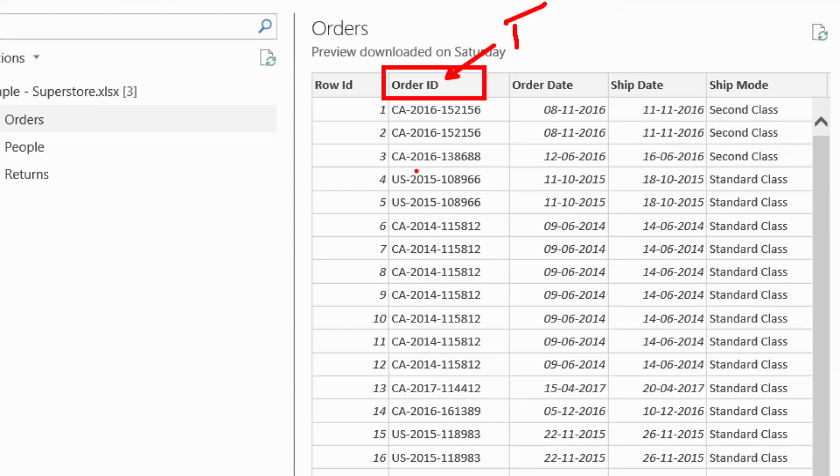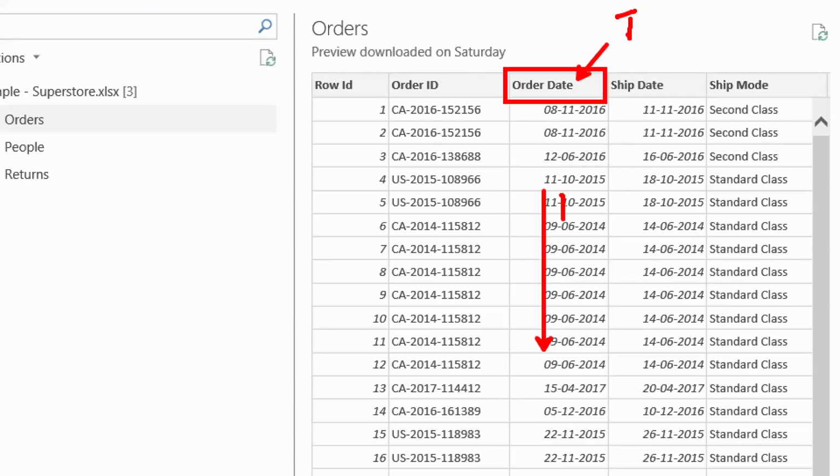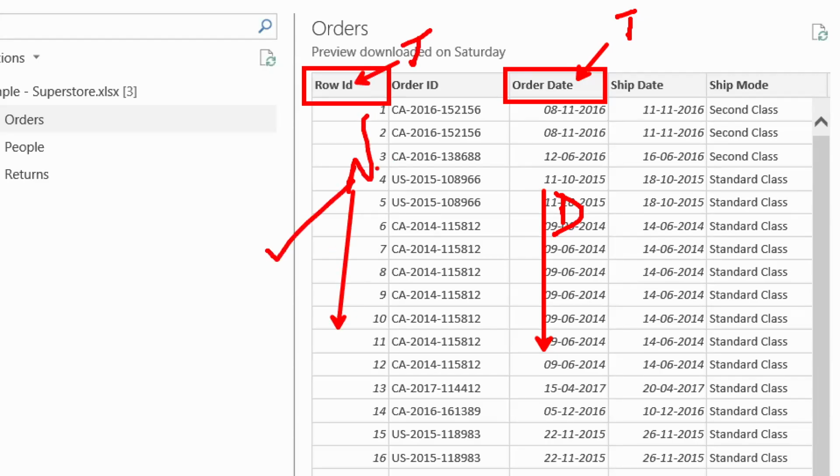But if you have differentiators like this, like I said, the date column, the first value is text, the rest of the values are all dates, the first value is text, the rest of the values are all numbers. If you have some differentiators like this in this format, we have a slight change in data type, and that will give the tool the clue to go and take that to the column headers. And that's what it has done in the orders table.